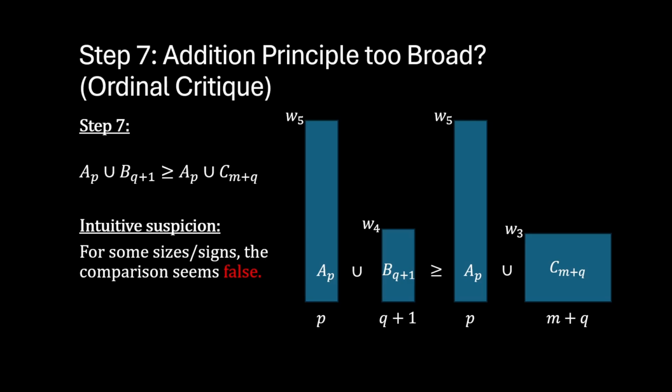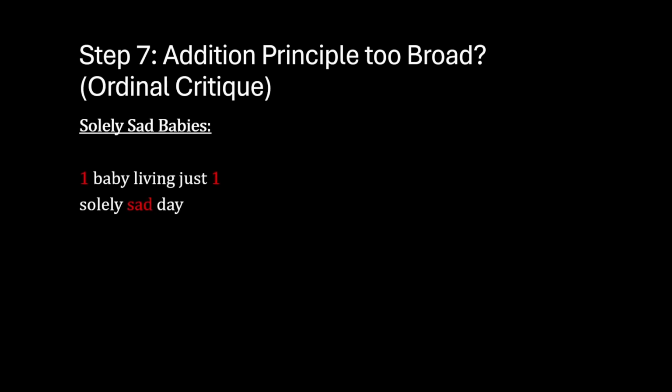To better understand this, let's look at two different cases. We'll look at the first case, which we'll call the solely sad babies case. In this case, we have one baby living just one solely sad day. And we'll compare that to two babies, each living two slightly sadder days.